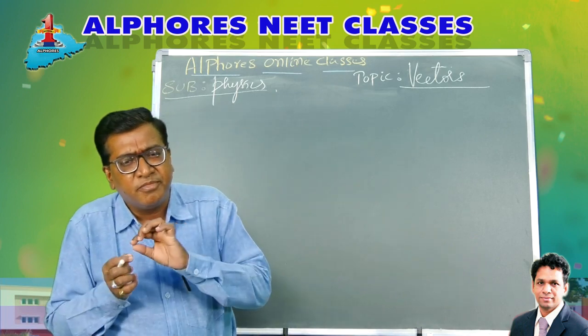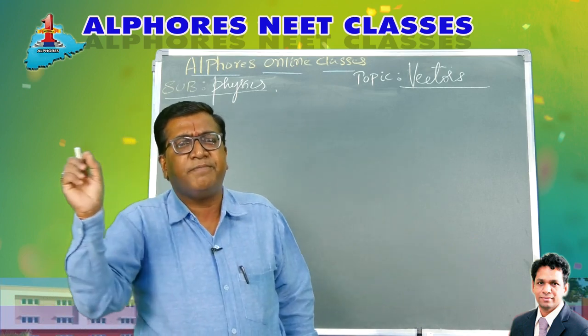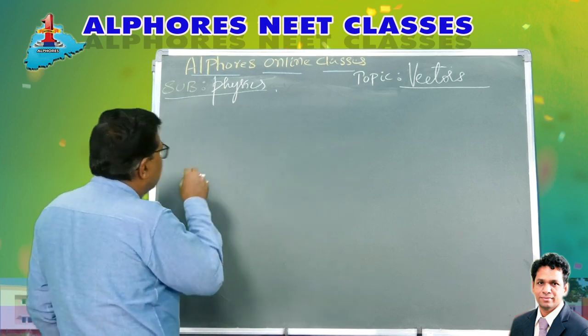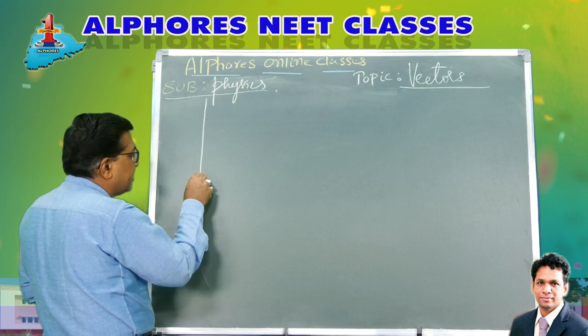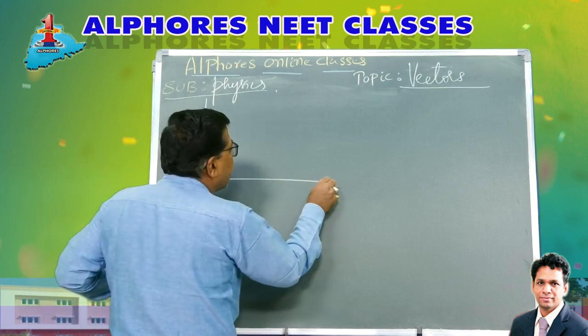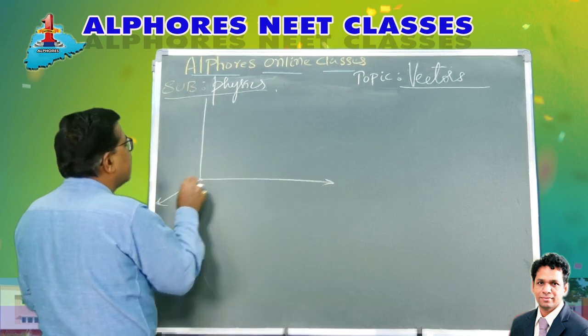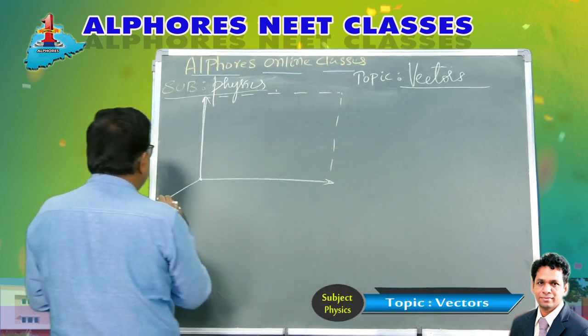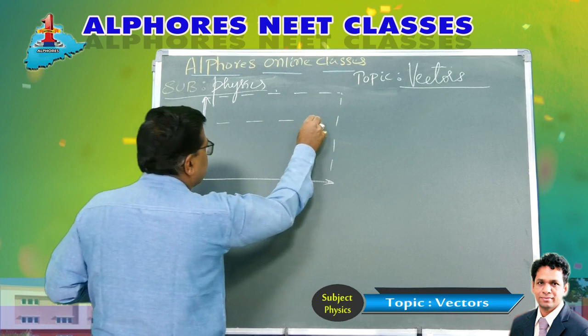Now you can mathematically define the position vector, right? For that, let us imagine the Cartesian 3D system. This is the origin, this is the x-axis, this is the y-axis, and this is the z-axis. So our Cartesian 3D system is something like this.